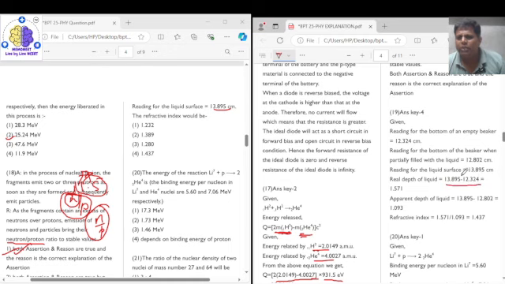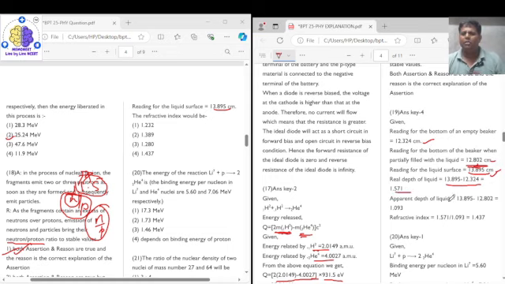That is, the reading of the liquid surface minus the reading of the bottom of the beaker will give you the real depth, right? And then the reading of the liquid surface minus the reading of the bottom when partially filled with liquid. So first we subtract this quantity from this quantity, and then we subtract this quantity from this quantity to get the apparent depth.